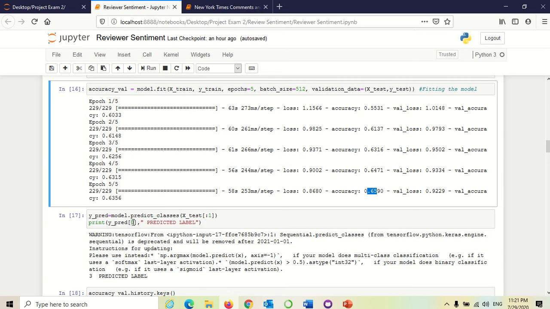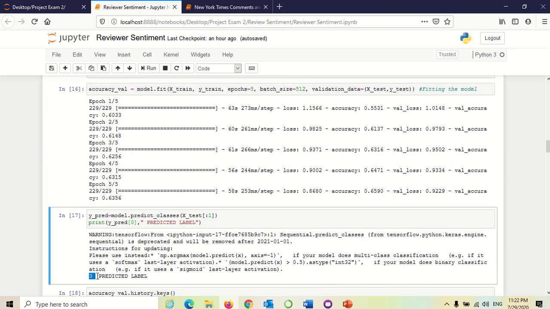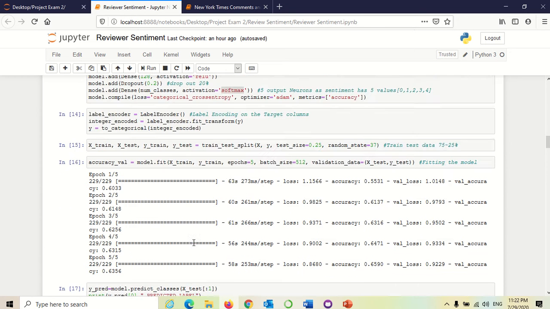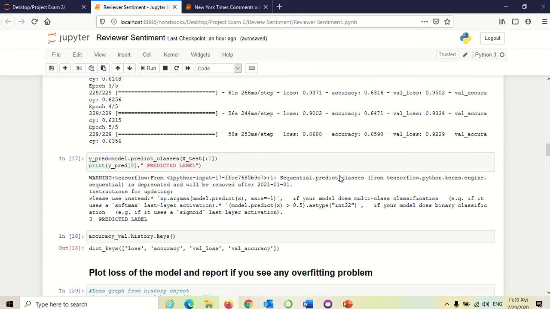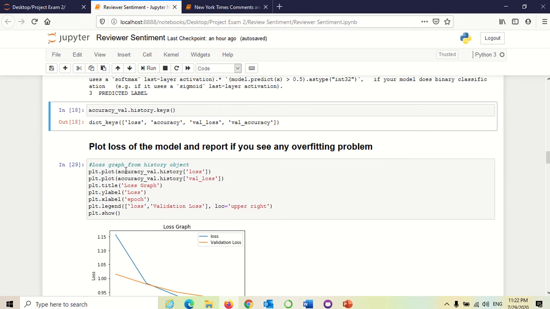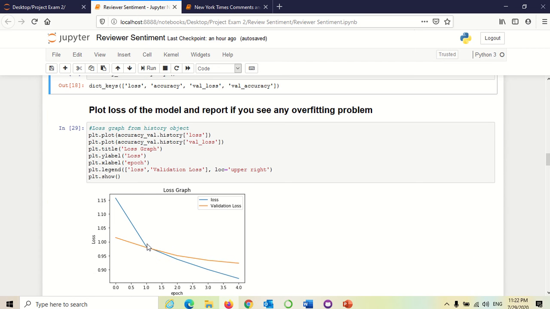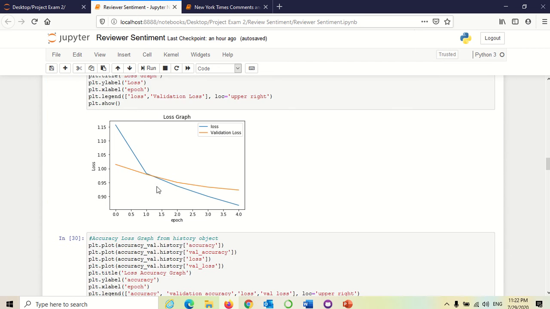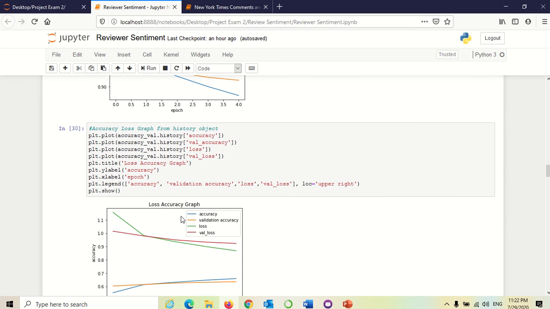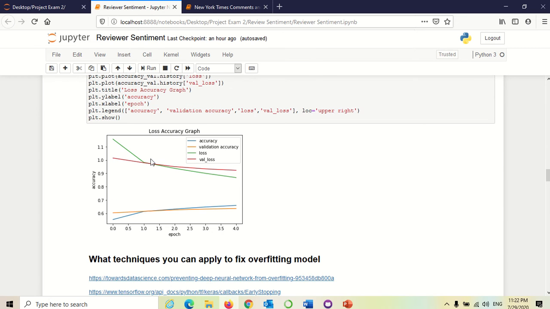When I predict one object, the predicted level is 3. As I have used accuracy as a metric, there are 4 keys: loss, accuracy, validation loss, and validation accuracy. When I plot the loss graph and the validation loss graph, and the accuracy graph, you can see that they diverge between epochs 1 and 2. It means that there is overfitting.